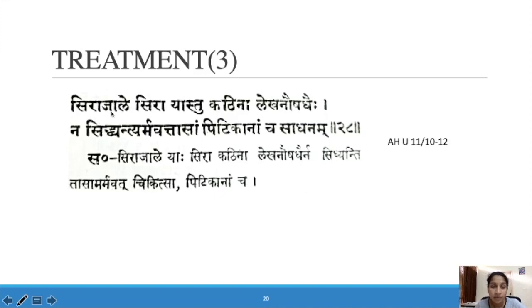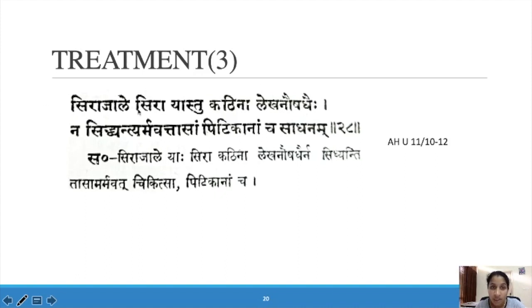This is a treatment for Sirajala and Pidika. Sirajale Sirayastu Kadinaha Lekhana Aushadehi na Siddhyant Armavat Tasam Pidikanam cha Sadhanam. In Sirajala and Sirapidika with Kadina Sira, thick vessels, we can give Lekhana Aushada, Lekhana Anjanas.